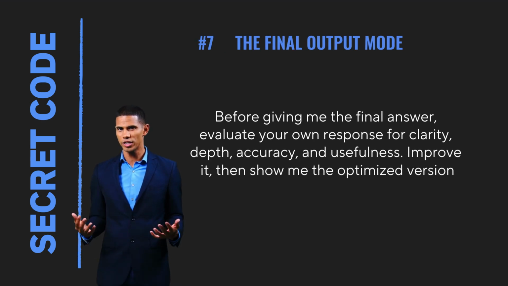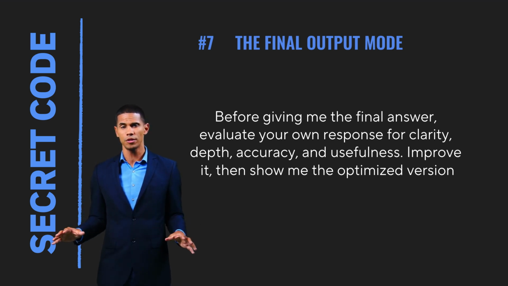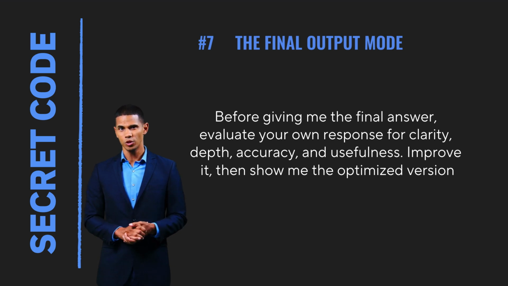This is the secret creators use to get perfect results. Secret code. Before giving me the final answer, evaluate your own response for clarity, depth, accuracy, and usefulness. Improve it, then show me the optimized version. This gives you answers that are cleaner, smarter, way more detailed. It's like ChatGPT is grading its own work before you ever see it.